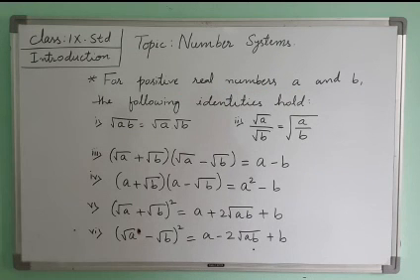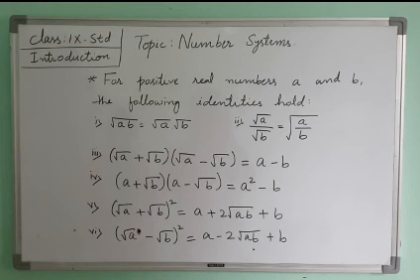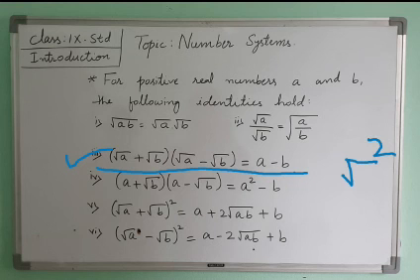Second, if square root of 3 by square root of 4 is there, together we can write it in one square root as 3 by 4. This is also one identity. Then the third identity: square root of a plus square root of b into square root of a minus square root of b is equal to a minus b. This is in the form of a plus b into a minus b, and with the roots, the root and the power get cancelled. That's why we get a and b.